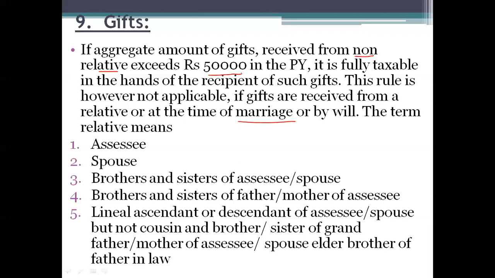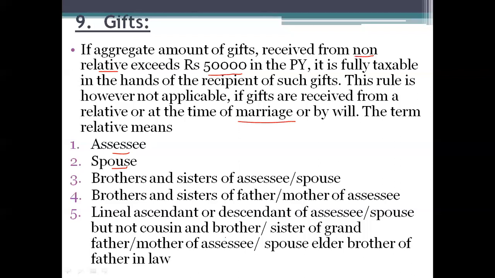Now the question arises, what is the meaning of relative? Who will be included in the term relative? The assessee, the person who is going to pay the taxes, and his spouse, either husband or wife, brothers and sisters of the assessee or spouse, brother and sister of father or mother of the assessee, lineal ascendant or descendant of the assessee or spouse, that is father, son, grandson, etc. will be taken into the category.